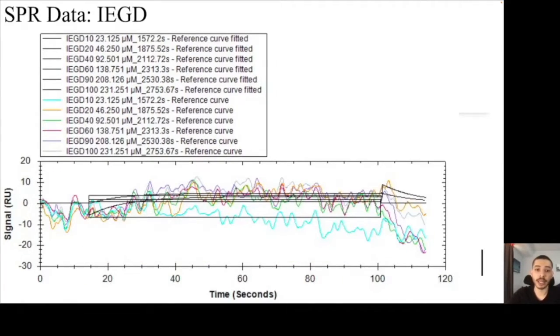This is SPR data that I collected for IEGD. Clearly, the noise is still relatively high in this example. However, there seems to be an on rate and an associated off rate for some of the curves.